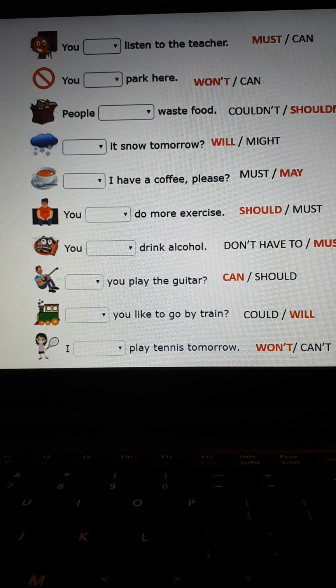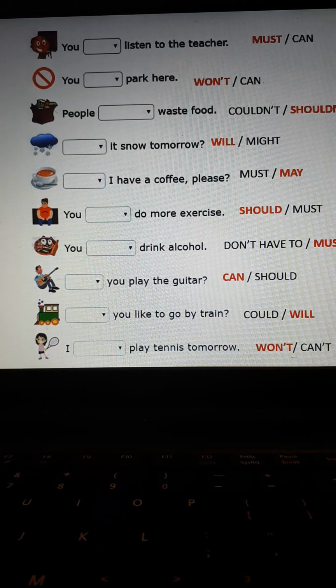It was cool, and there are some suspicious clouds. So we can say that it might rain today. Quizás llueva hoy. But in this case, will is the answer. Will it snow tomorrow? Yes, it will. No, it won't, for example.